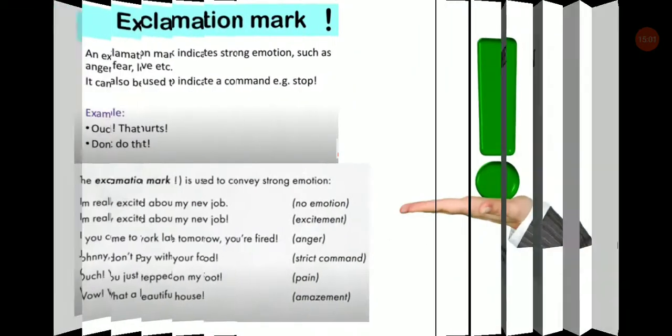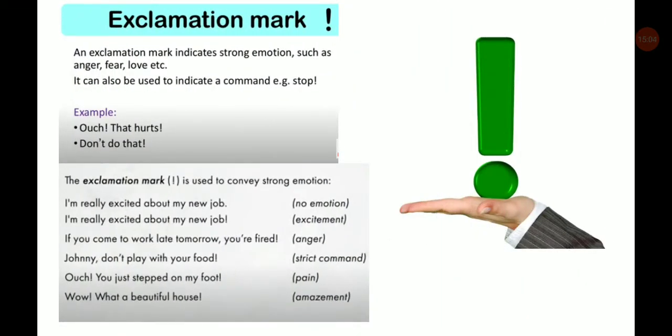Exclamation mark. An exclamation mark indicates strong emotion such as anger, fear, love, etc. It can also be used to indicate a command, for example, stop. Another example is, ouch, that hurts. Don't do that. Now, here in this exclamation mark, alas, hooray, ouch, wow are used to express feelings. So these are the interjection words.